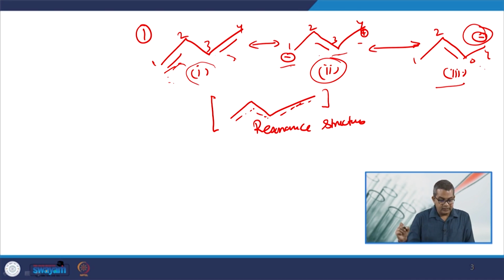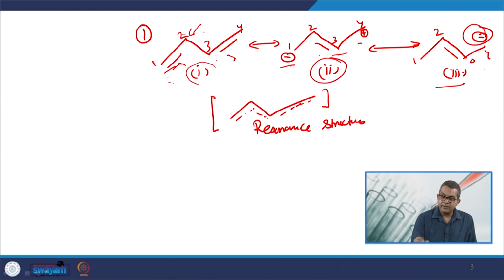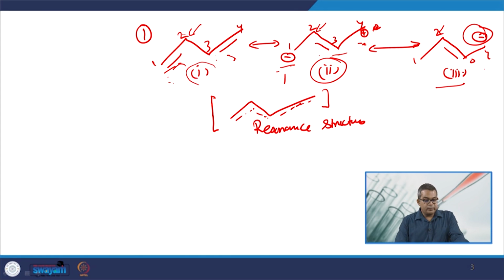Therefore, the electron at position number 2 and 3 will try to fill the vacant space by joining a new bond at position number 2. Now, there is a possibility of both positive and negative charge at positions 1 and 4, and hence no charge will be allocated in the final resonance structure.